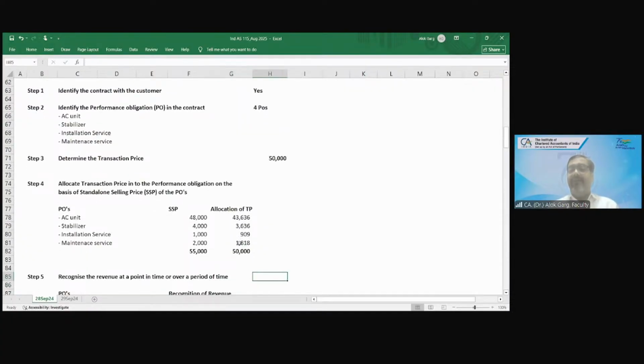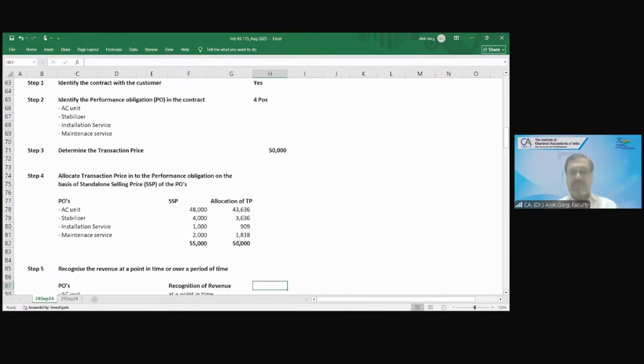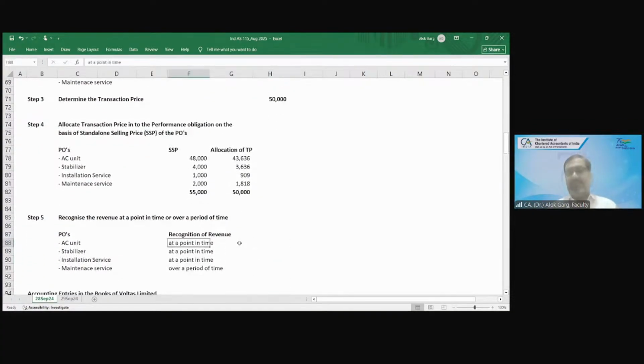Now recognize the revenue. Now you have measured the revenue. Recognize the revenue at a point in time or over a period of time. So the air condition unit was delivered on 15th March. You will recognize the revenue at a point in time, at the time of delivery, or over a period of time? At a point in time, on delivery. Stabilizer, at a point in time.